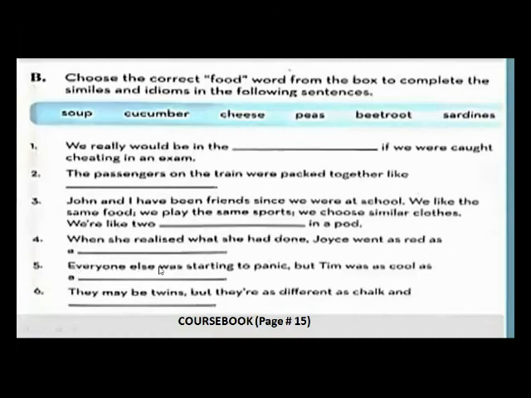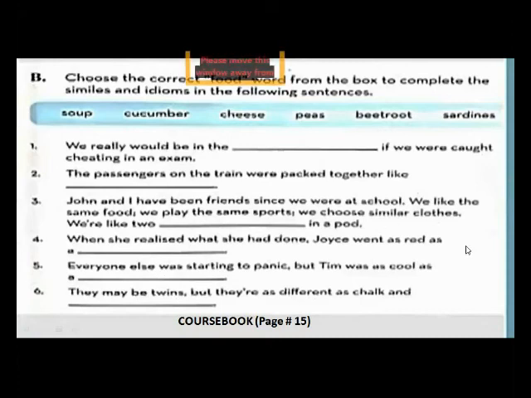Fifth one is, everyone else was starting to panic, but Tim was as cool as a dash. Again, this is a simile. They may be twins, but they are as different as chalk and dash. Again, this is a simile because the word as is used here. These words as and like are used to show the similarity between two different things.